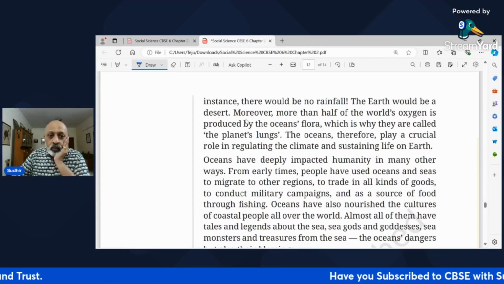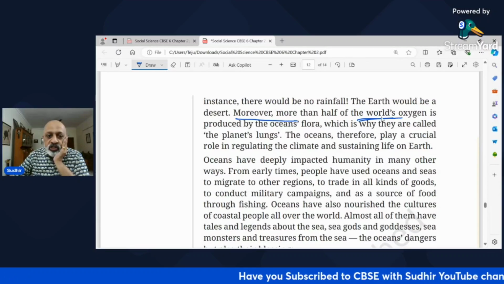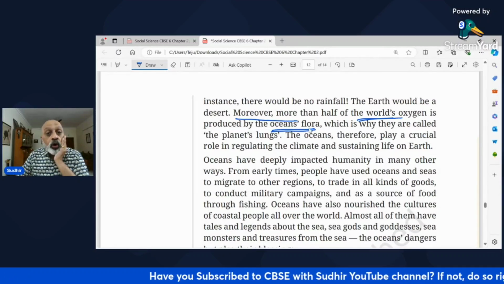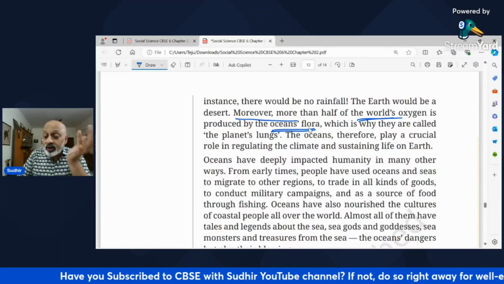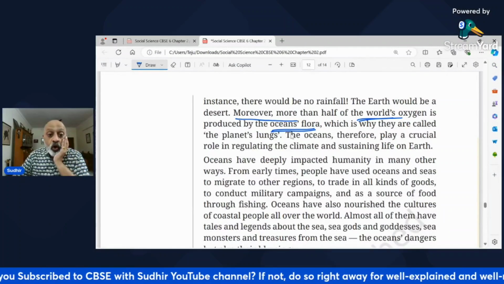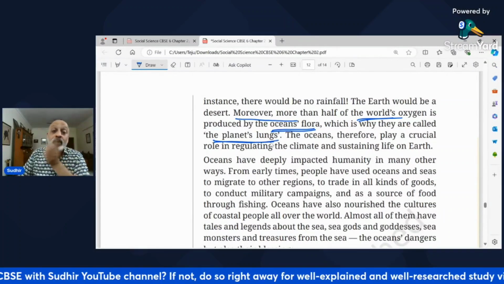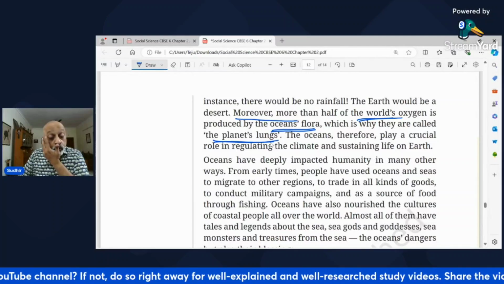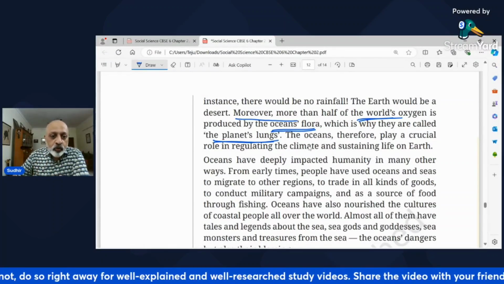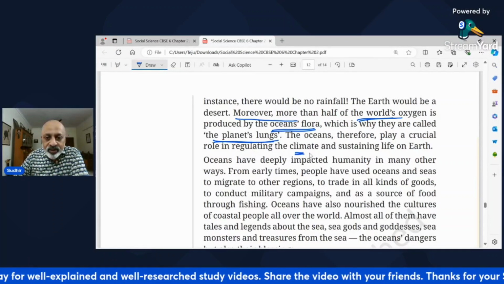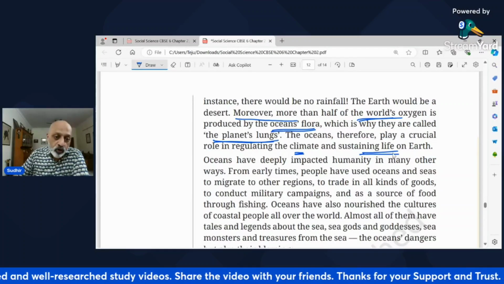Now, this is important. More than half of the world's oxygen is produced by the flora, that is the plant life in the ocean, which is why they are called the lungs of the planet, the planet's lungs, the oceans, the flora of the oceans. So the oceans therefore play a critical role in regulating the climate and sustaining life on Earth.